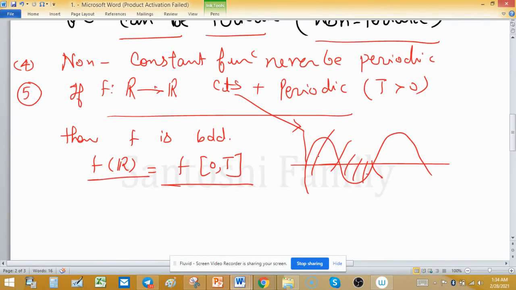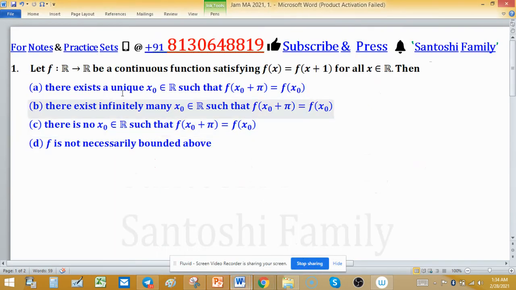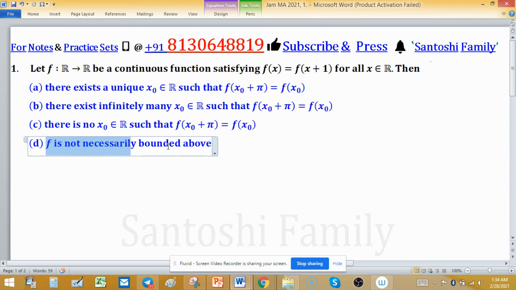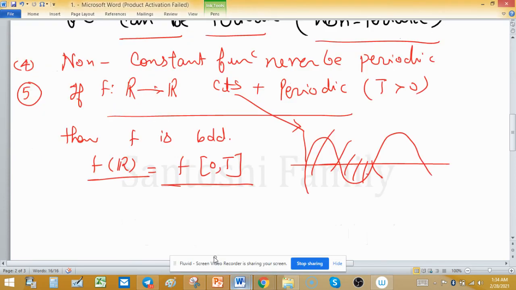And one question is this one: suppose f is a function continuous and satisfying this property for all x belongs to R, then f is not necessarily bounded above. So you can mention a point here.